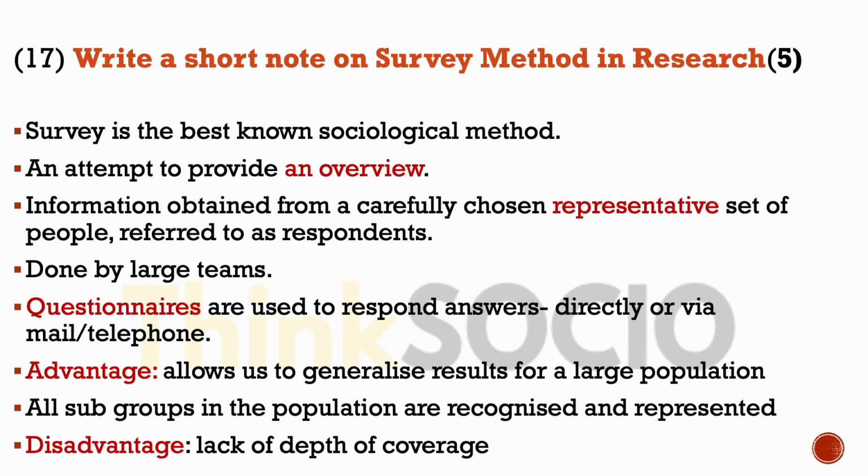Write a short note on survey methods in research. This is a 5 marker question. Survey is the best known sociological method. It tries to provide an overview of the whole question in mind. Information is obtained from a carefully chosen representative set of people who are referred to as respondents.